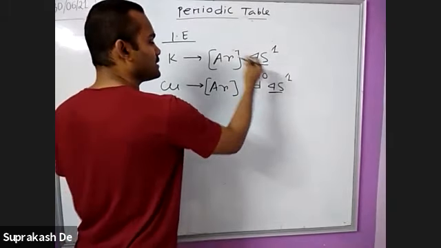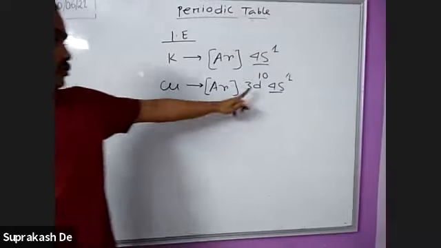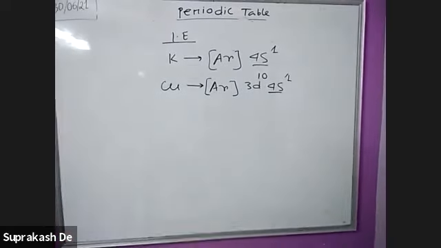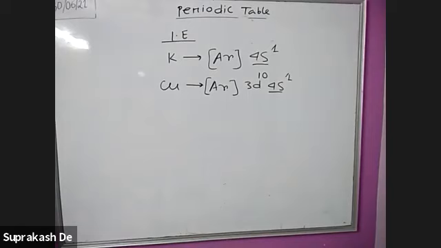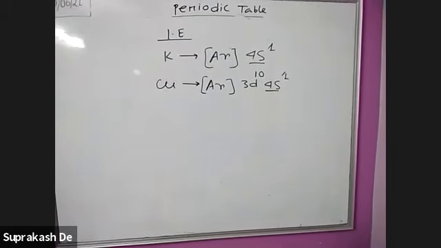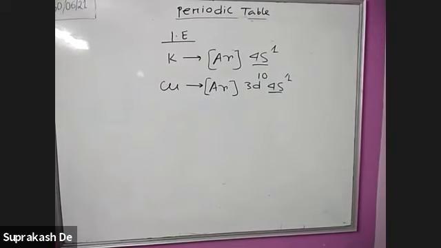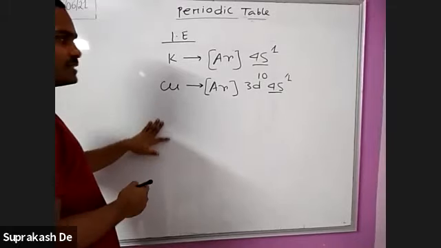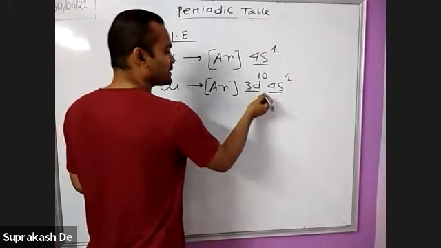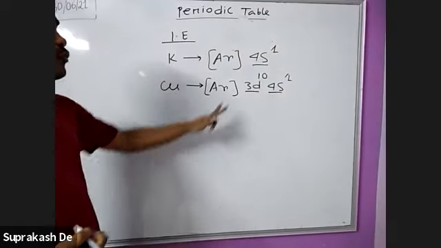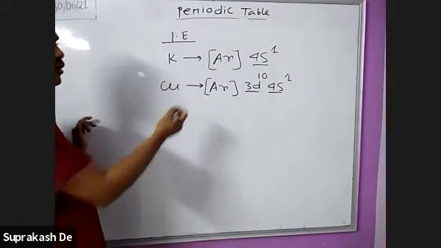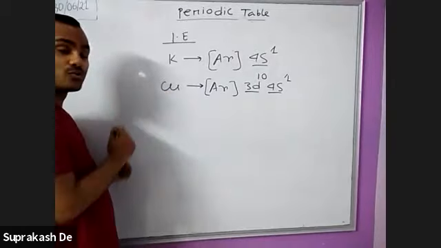The only difference is there: in case of copper, there are a total of 10 d electrons. Then, sir, copper will require more ionization energy. Copper, more ionization energy. Acha, because the d is there, d poor shielding effect. Also 10 extra protons are in the nucleus.